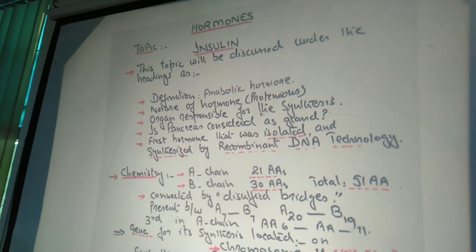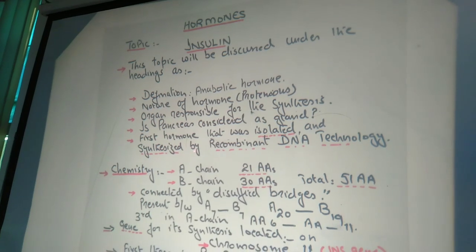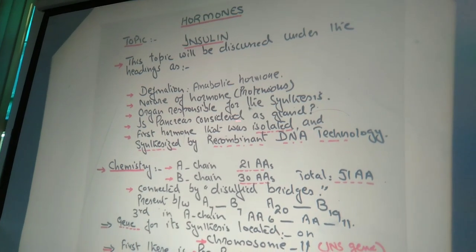is pancreas considered as a gland? And the first hormone that was isolated and synthesized by recombinant DNA technology. Now, one by one we will discuss these points.